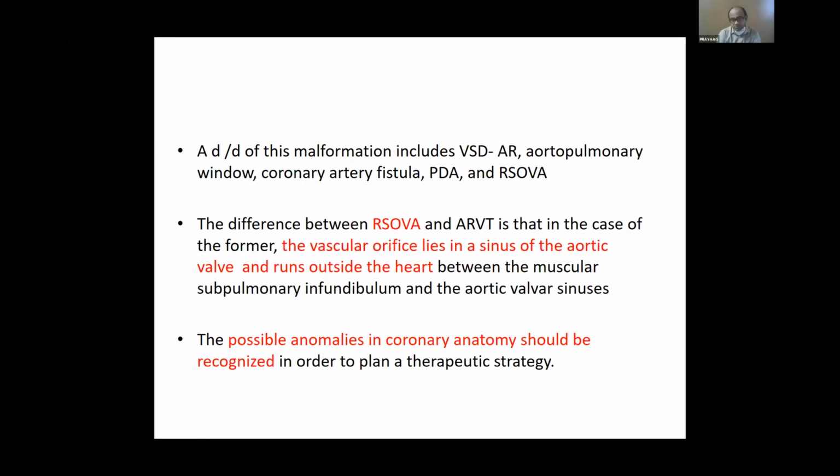Whereas in ARVT, it comes from the muscularis of the aorta itself, and then distally it ends into one of the two ventricles, LVT or ARVT, as may be the case.